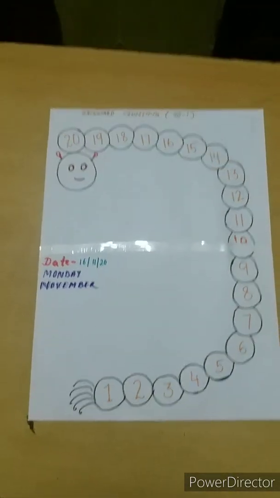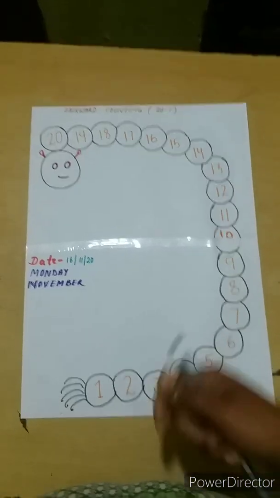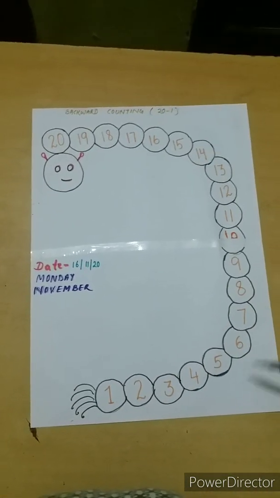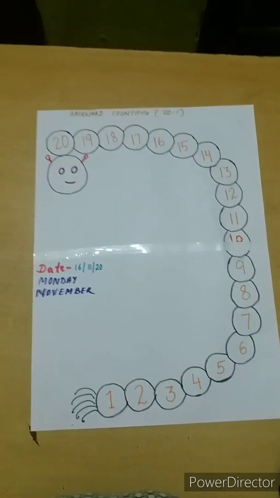Okay children, now let's read these numbers in backward. Backward means in reverse.